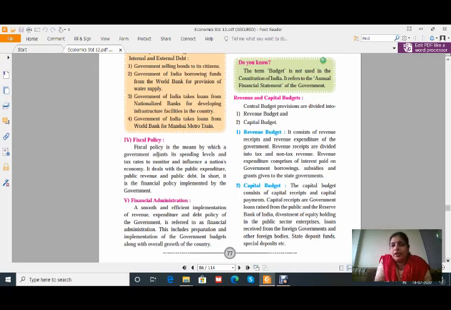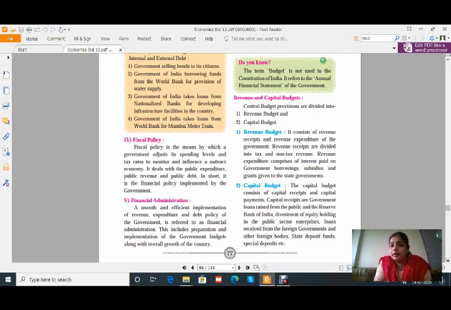Okay, the second one is the capital budget. It consists of capital receipts and capital payments. Capital receipts are government loans raised from the public and the Reserve Bank of India, and disinvestment of equity holdings in public sector enterprises. Loans received from foreign governments and other foreign bodies all come under the capital budget. That means the borrowings by the government, so that the government has some receipts with it, so that it can spend on activities for the public and social welfare.